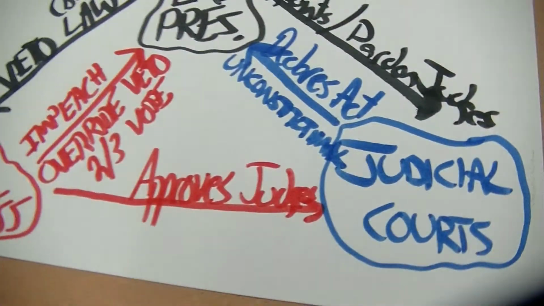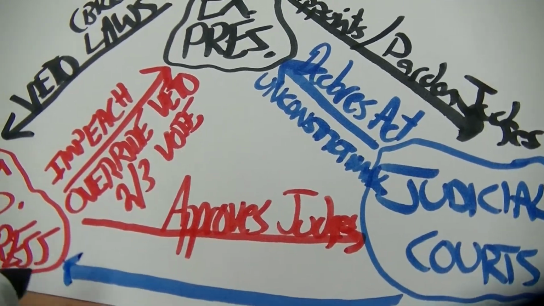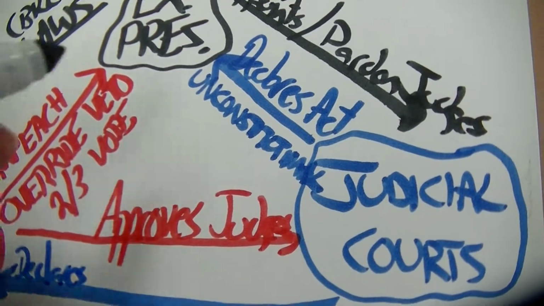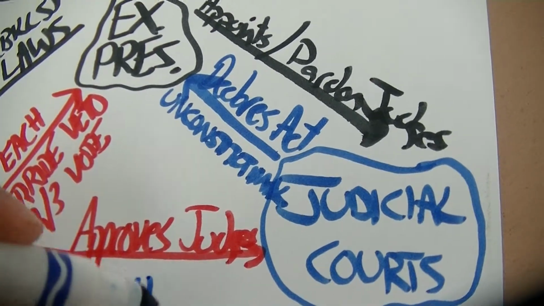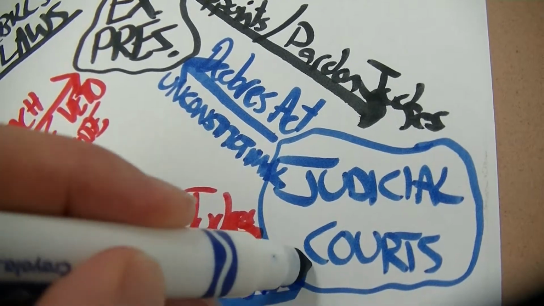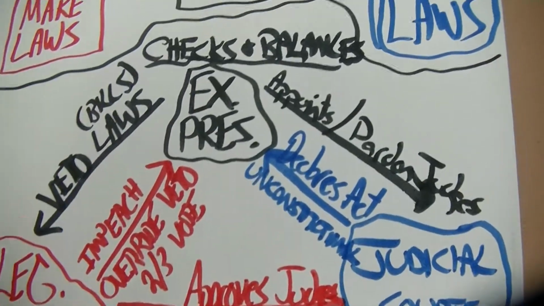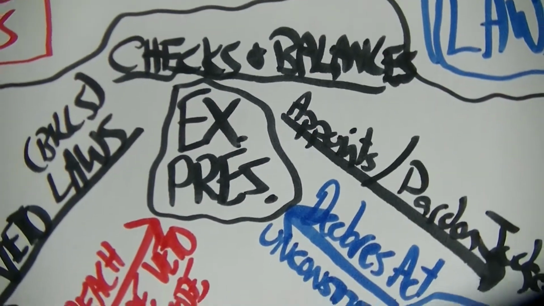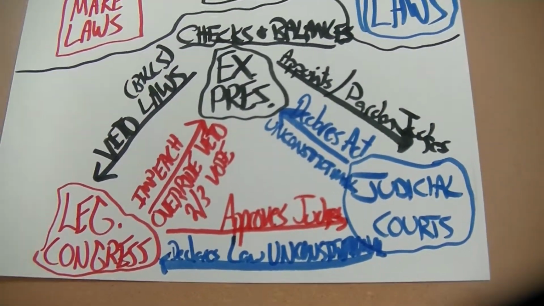Or the judicial courts, the judicial branch does this: declares laws, again, unconstitutional. Unconstitutional. Okay. They are some of the checks and balances, almost all the big ones here. Very good.